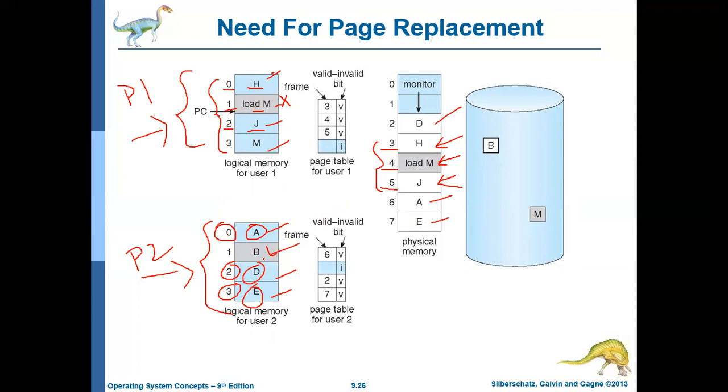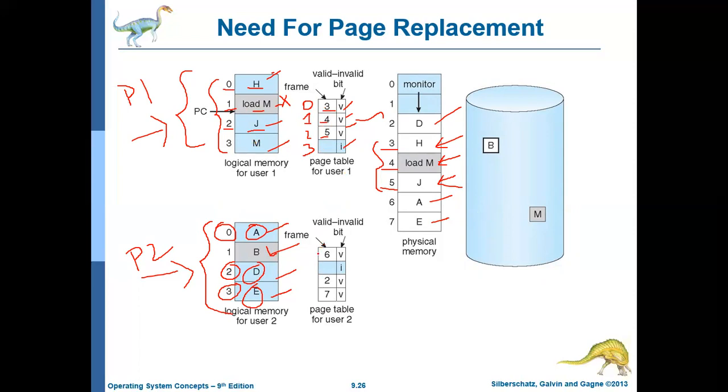Now, this is the corresponding page table for process 1. Page 0 of process 1 is available in frame 3. Page 1 is available in frame 4. Page 2 is available in frame 5. And all these are valid. It means the pages are currently in the main memory. What about page 3? It is not available, so it is empty and it is invalid.